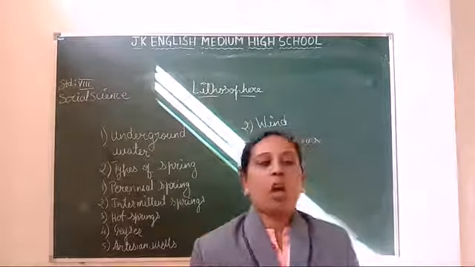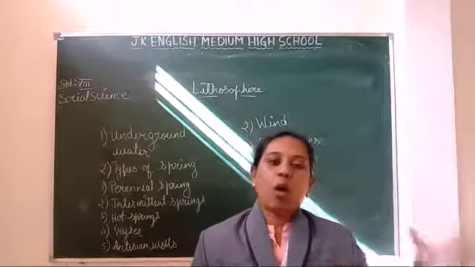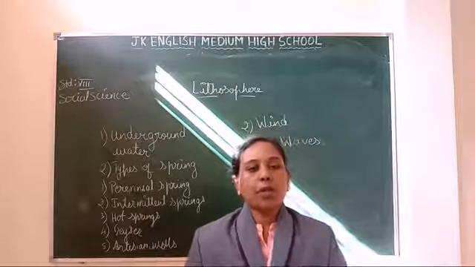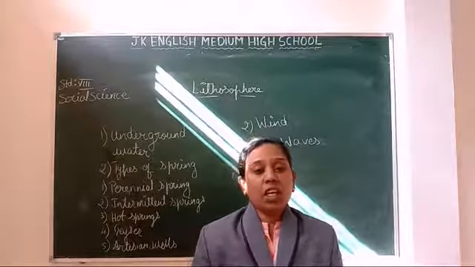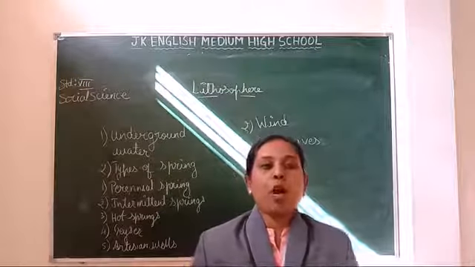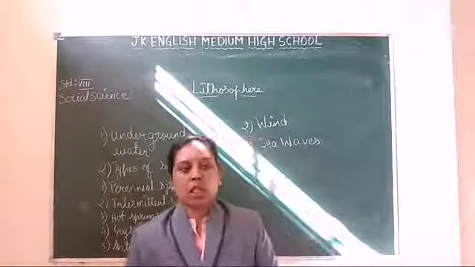Another one is the hot spring. Whenever warm or hot water comes out naturally, it is called a hot spring. Normally, this kind of hot water is found near volcanic areas.